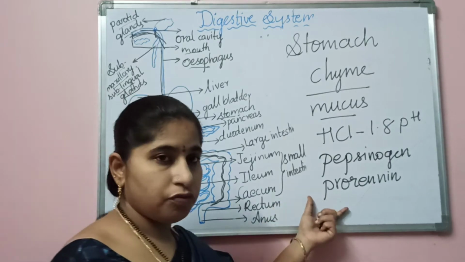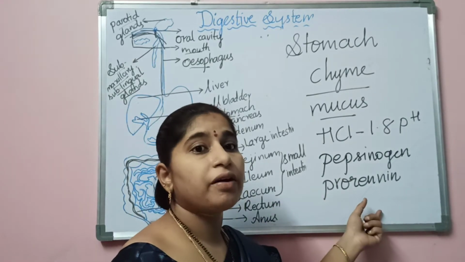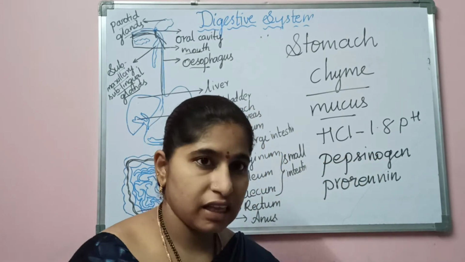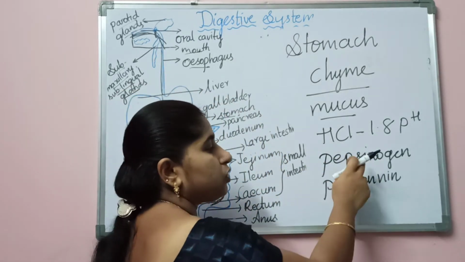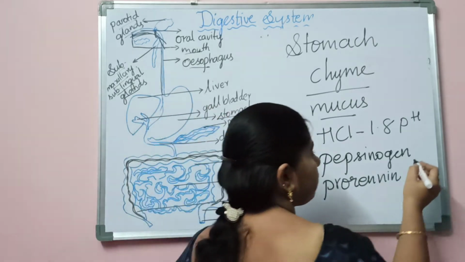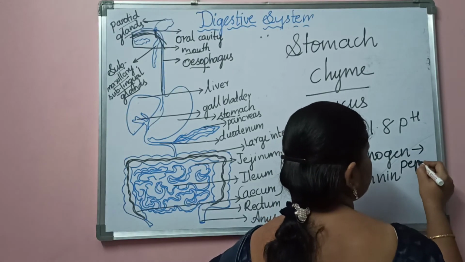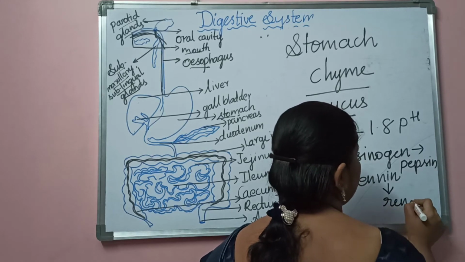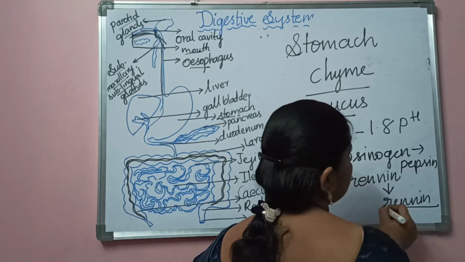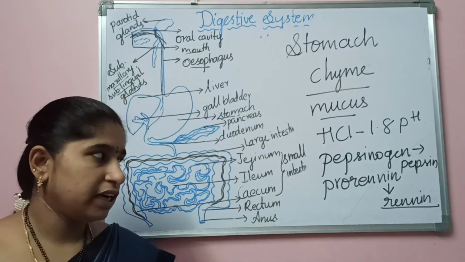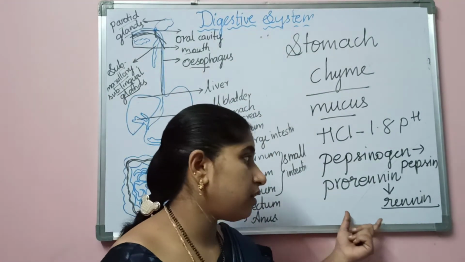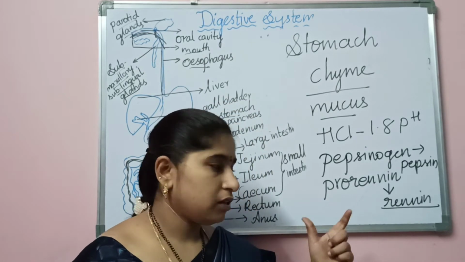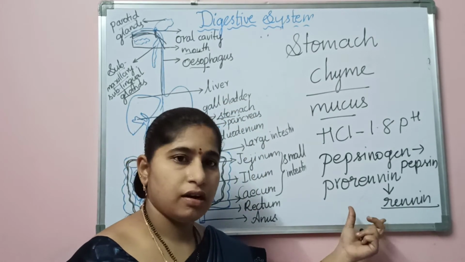This inactive form of the enzymes should be converted into active forms by the action of the HCl. The HCl converts the inactive pepsinogen and prorenin into active forms, that is pepsin and renin. Generally renin is not observed in adults. Renin is observed in infants who are taking milk from their mothers.